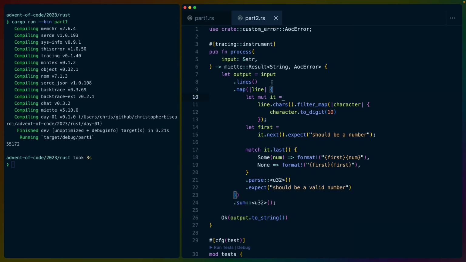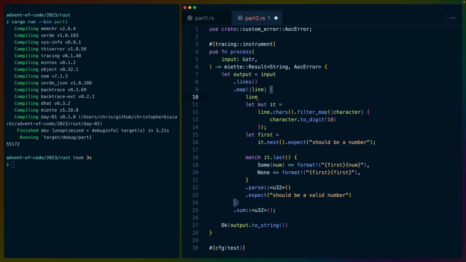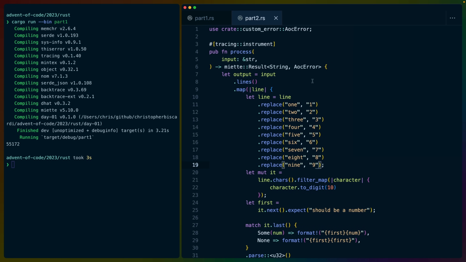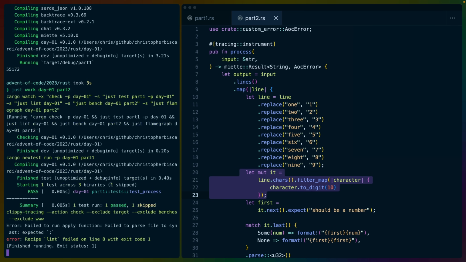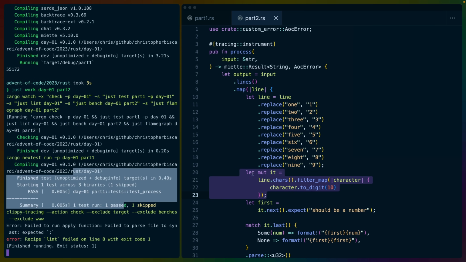And I think actually what I'm going to do here is effectively cheat. So we've got this line, right? And we need to change out some of the characters in batches and groups before we can continue. So I think what I'm going to do is this. We do line.replace 1, 1, and I'm just going to type this all out. And due to the magic of editing, we're going to have a replace for every single series of characters. This gives us a line that we can then use exactly as we wanted to before. So if we just work day 1, part 2, we get our test to pass.